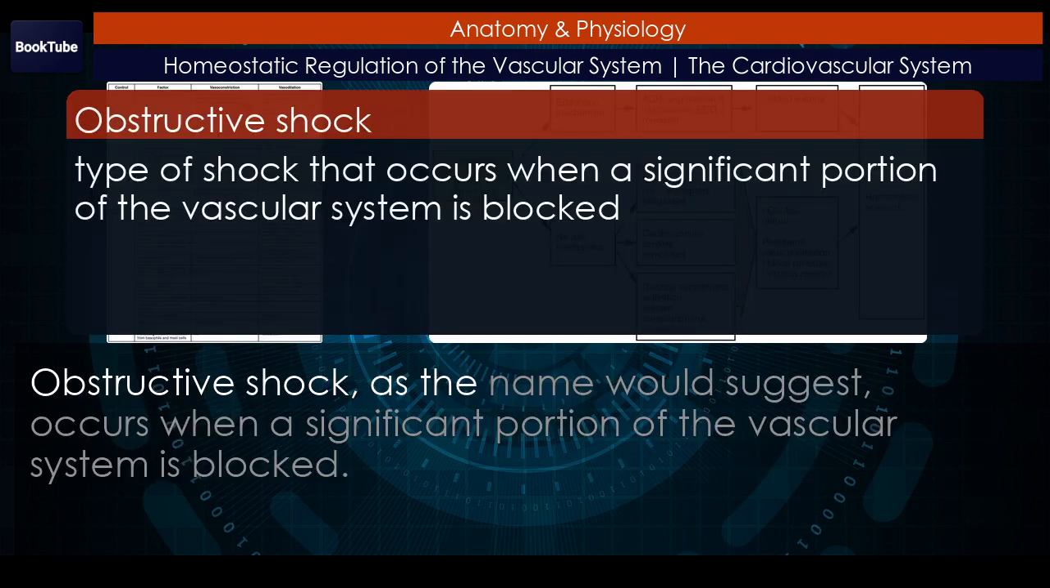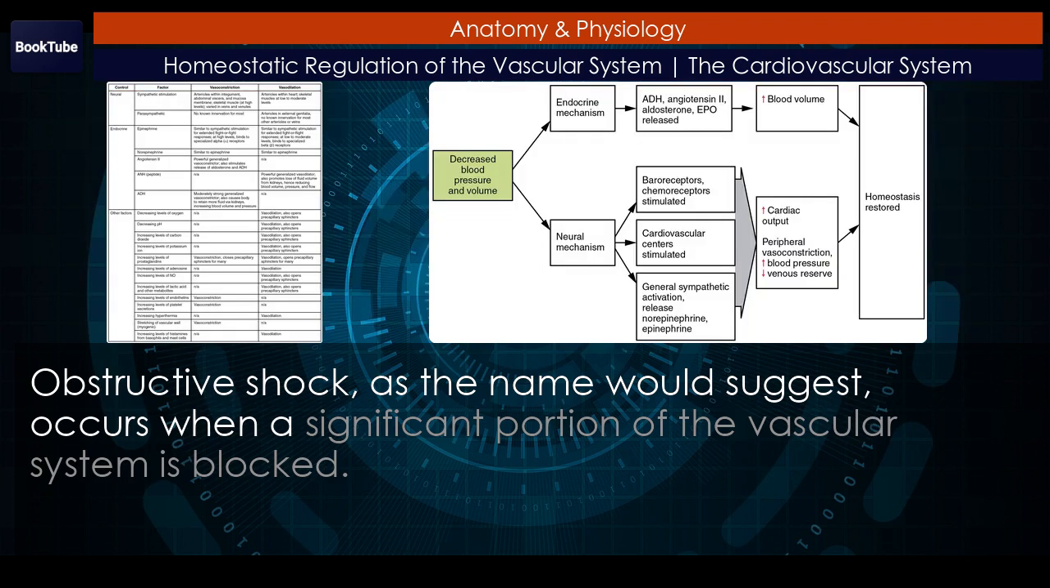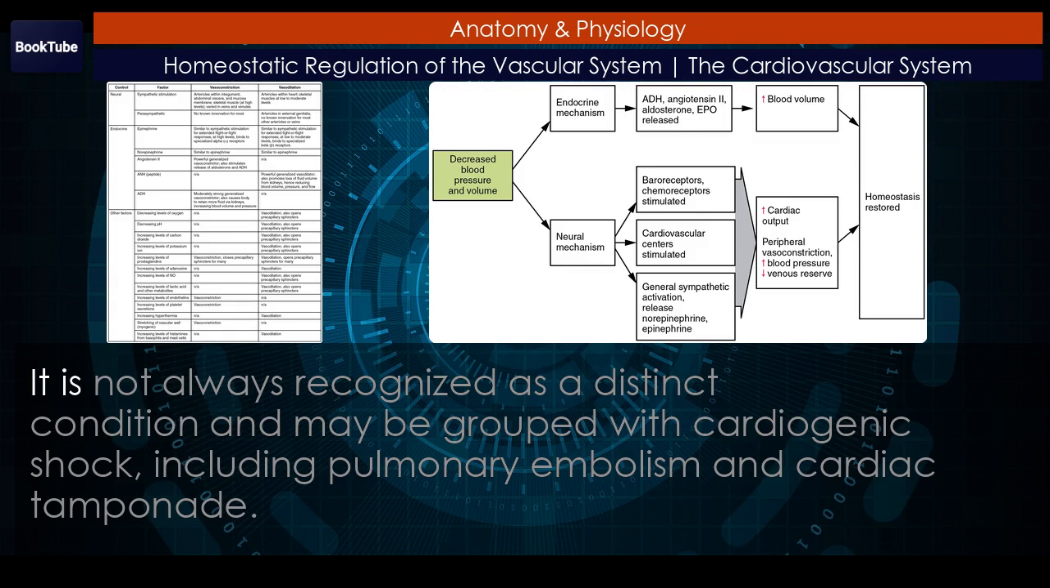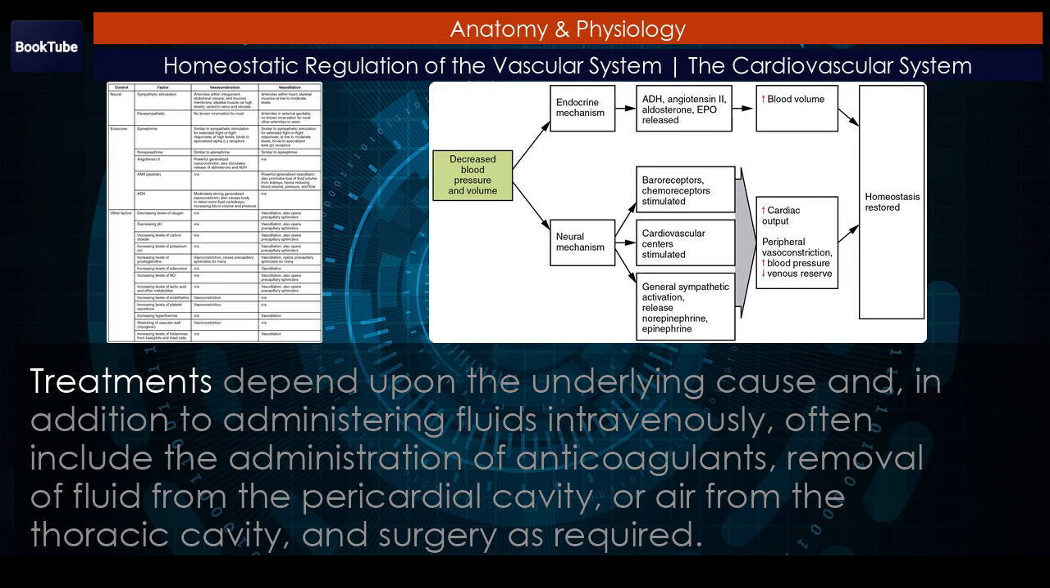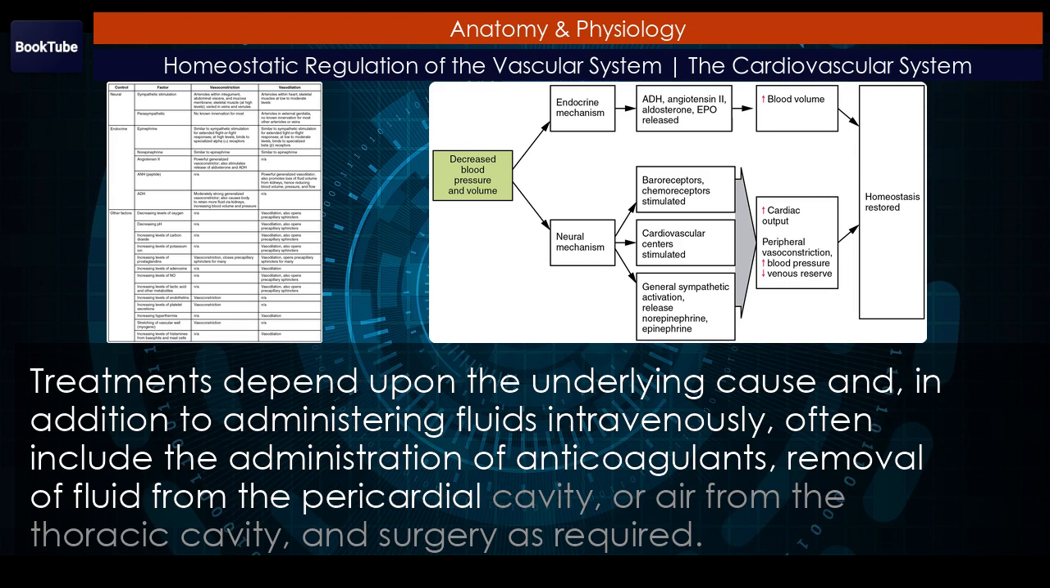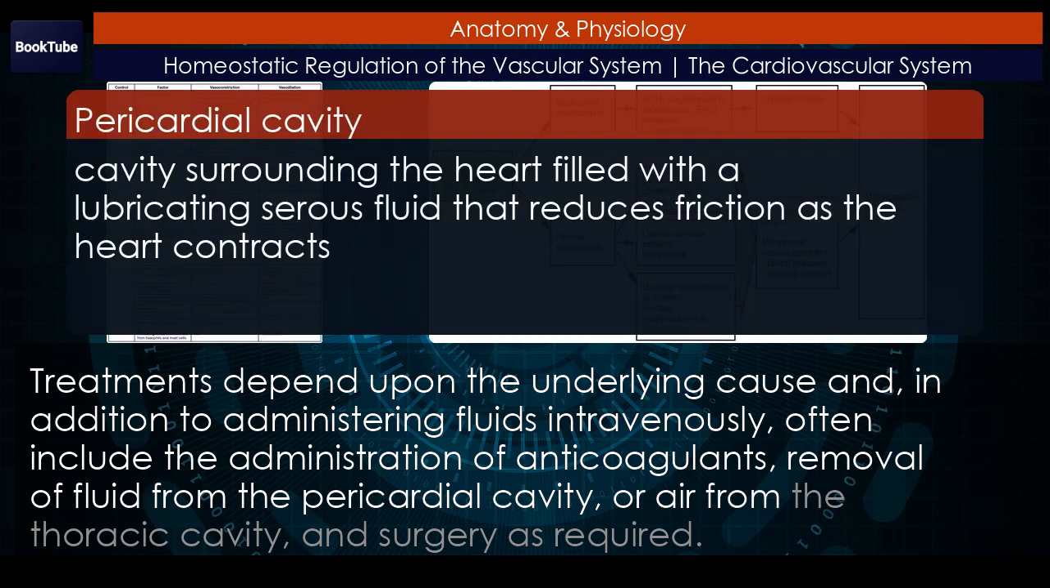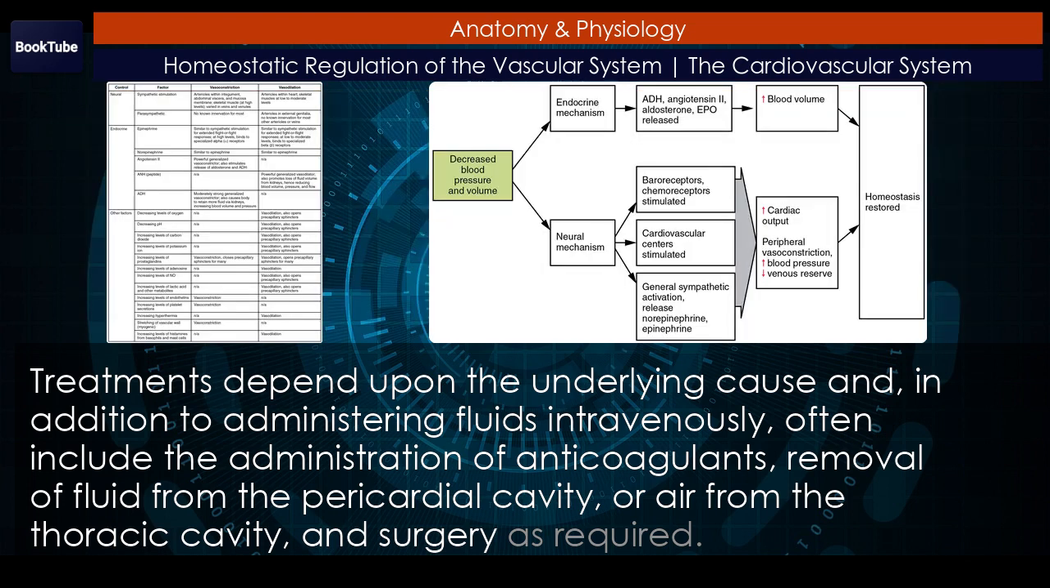Obstructive shock, as the name would suggest, occurs when a significant portion of the vascular system is blocked. It is not always recognized as a distinct condition and may be grouped with cardiogenic shock, including pulmonary embolism and cardiac tamponade. Treatments depend upon the underlying cause and, in addition to administering fluids intravenously, often include the administration of anticoagulants, removal of fluid from the pericardial cavity, or air from the thoracic cavity, and surgery as required.